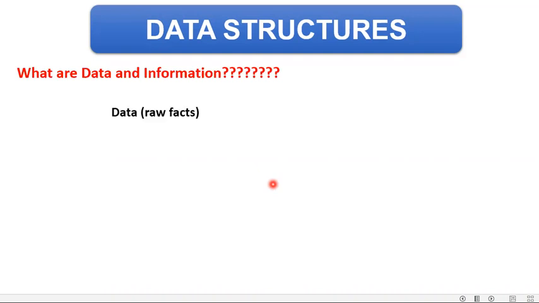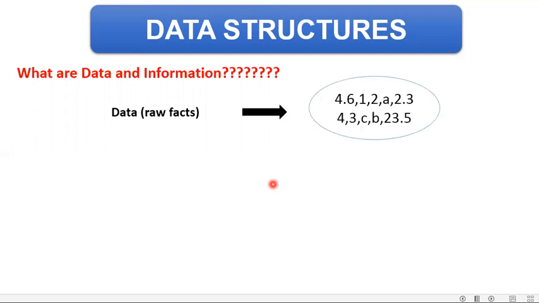So data are raw facts. That means whenever we need to start something, we need to collect the data. For example, I want to prepare the student record. So I need their admission number, roll number, father's name, mother's name, date of birth, etc. So that particular data is a raw fact until and unless I am arranging it into a proper manner. For example, this is the data.